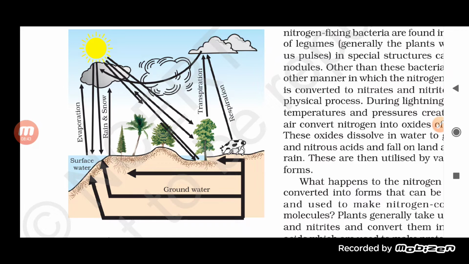Now what happens afterward? The water in the form of water vapor, when it reaches upward, again combines with each other to form clouds. So this is how the formation of clouds occurs after the process of evaporation. When these clouds, consisting of water vapor, reach upward, the temperature there is lower compared to the earlier temperature. So obviously these water vapors get converted into water droplets.